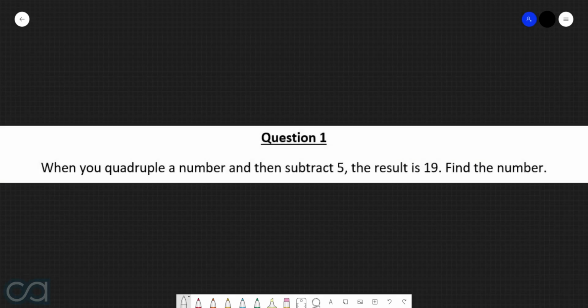Question 1. When you quadruple a number and then subtract 5, the result is 19. Find the number. Alright, so the thing that we're trying to find in this question is this number. So let's first of all define the number as x. Now, we are being told that when you quadruple this number, as in when we multiply it by 4, and then subtract 5, the result is 19. So this correlates to the equation 4x take 5 is equal to 19.